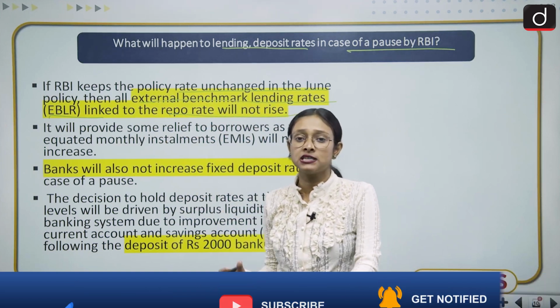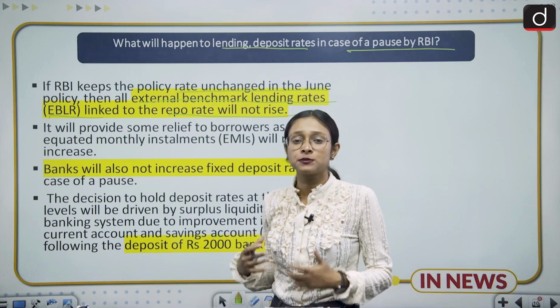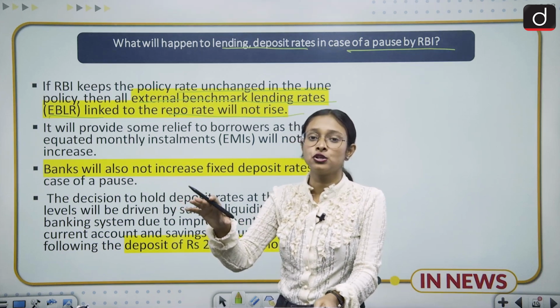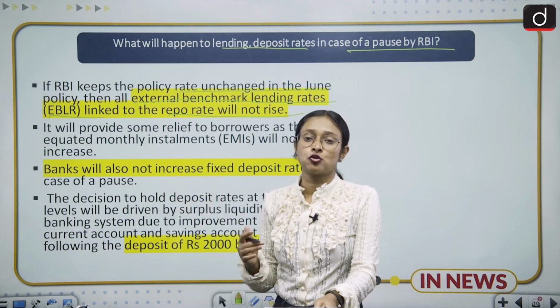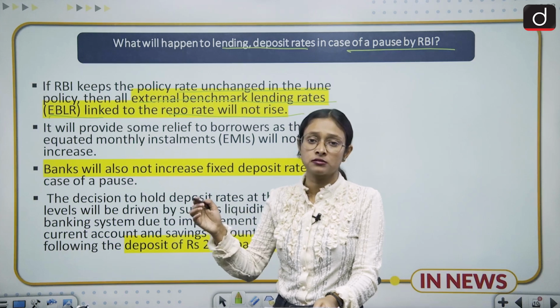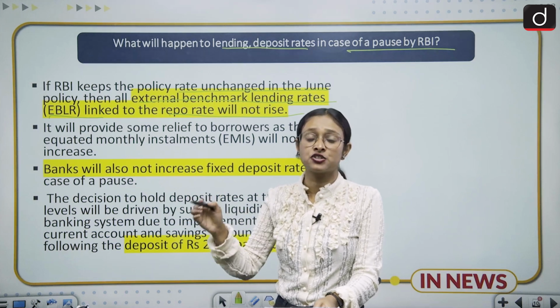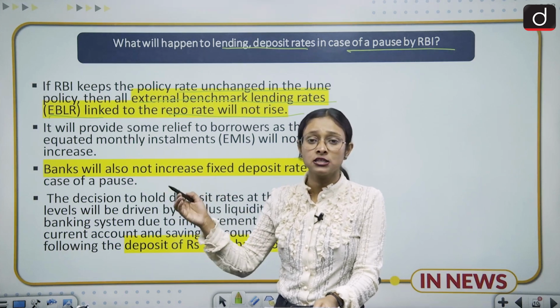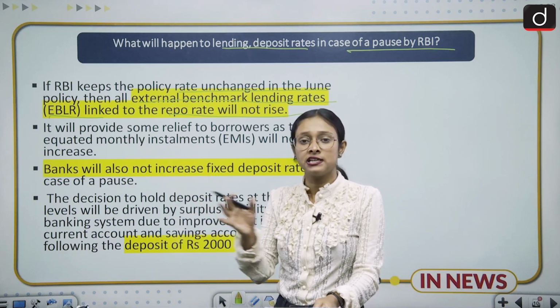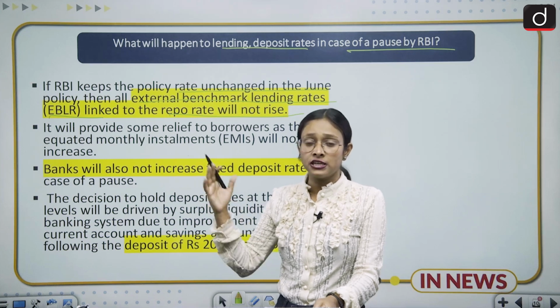EBLR is a lending rate that banks themselves decide, saying this is the lending rate on which we are going to lend. So what are the benchmarks? There are three criteria. One is the repo rate, second is the 91 days treasury bill, and third is the 182 days treasury bill. It is up to the bank which benchmark they are going to fix their EBLR on.